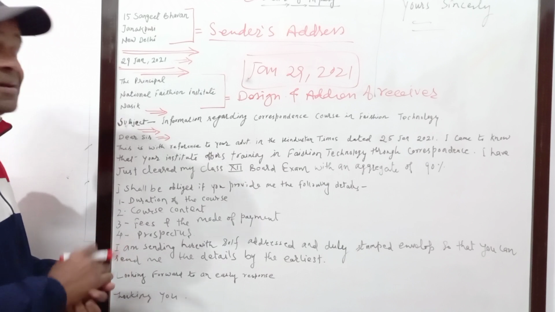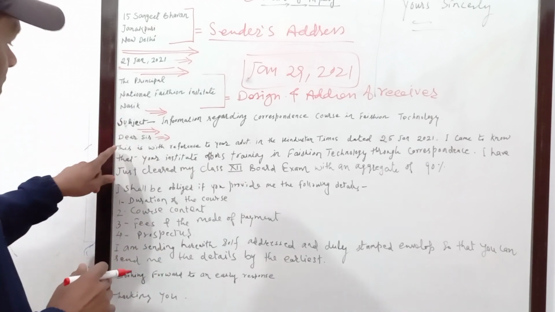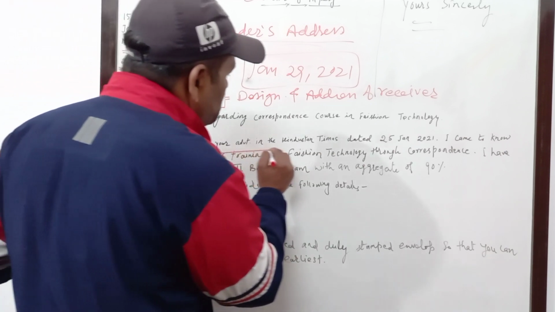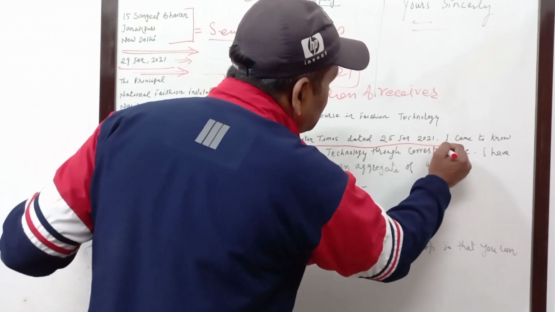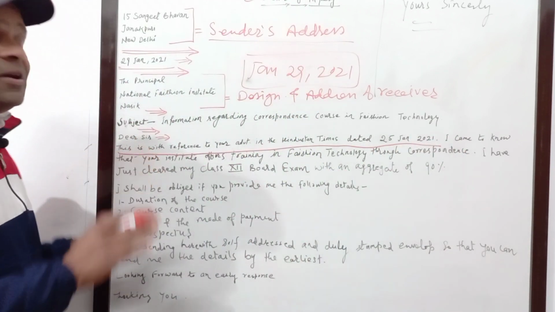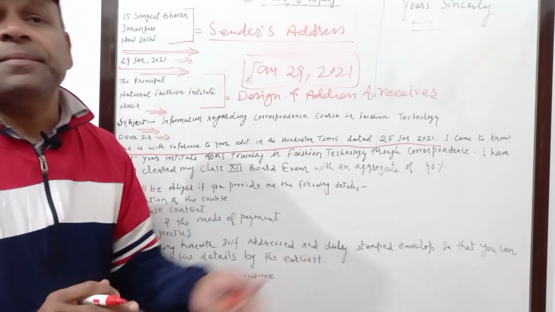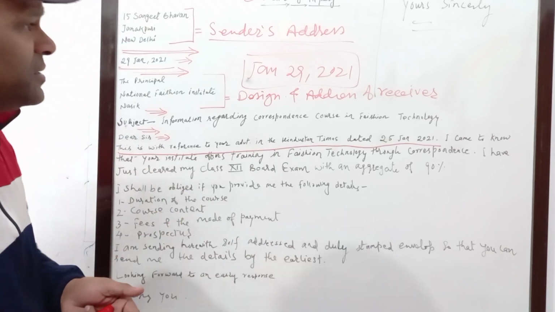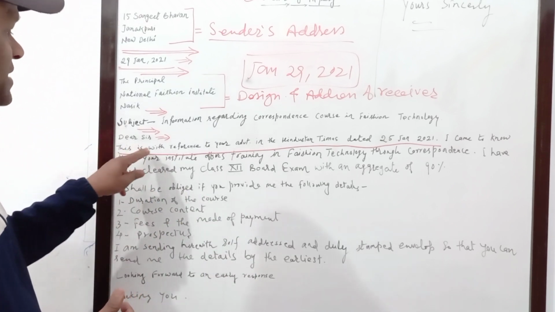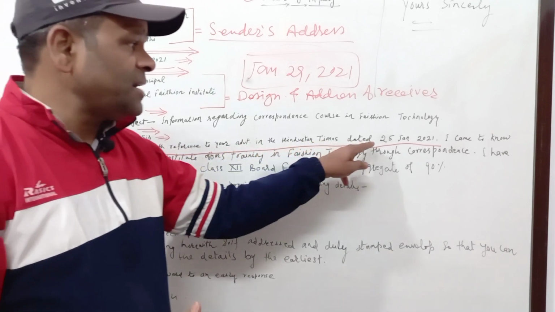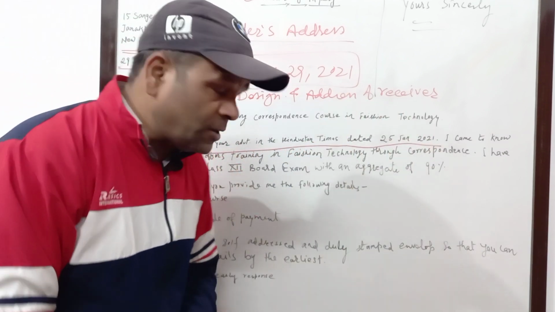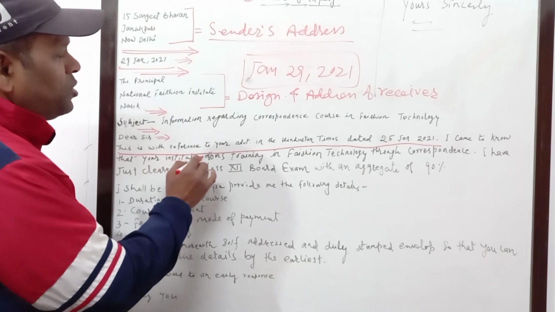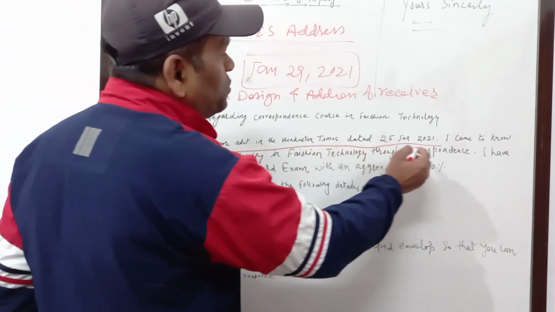Now comes the next thing that you have to underline, the starting line. This is with reference to your advertisement in the Hindustan Times, dated this and that. This line will be repeated for all types of inquiry letters. Suppose it is for any course or any correspondence course or any other course, you can mention this line. This is with reference to your advertisement in the Hindustan Times and the date, and that's all. Now the next line is there. I came to know that your institute offers training in fashion technology through correspondence.